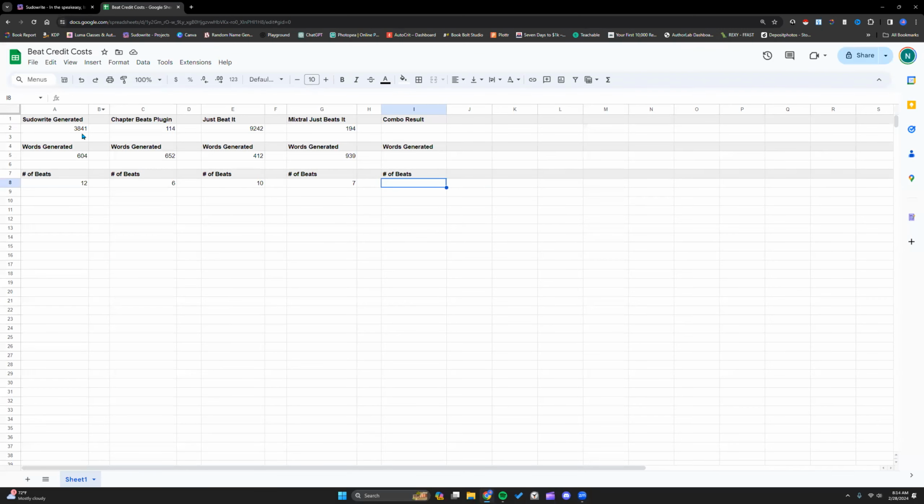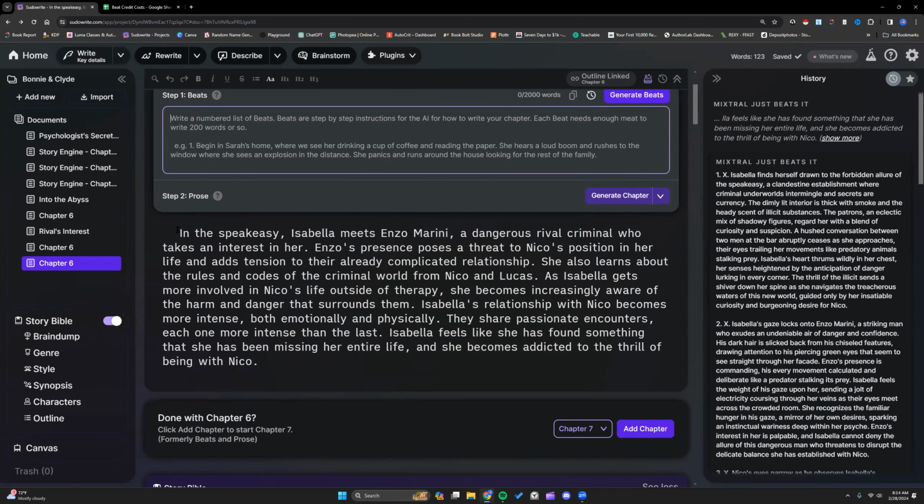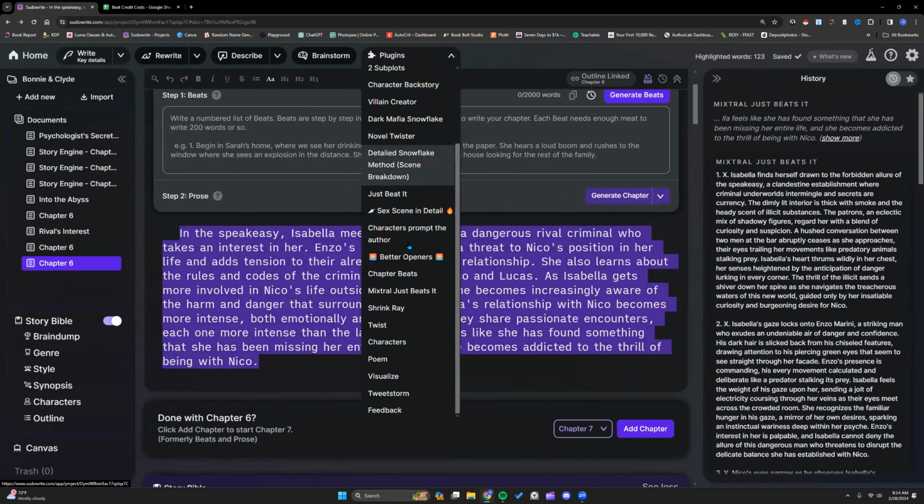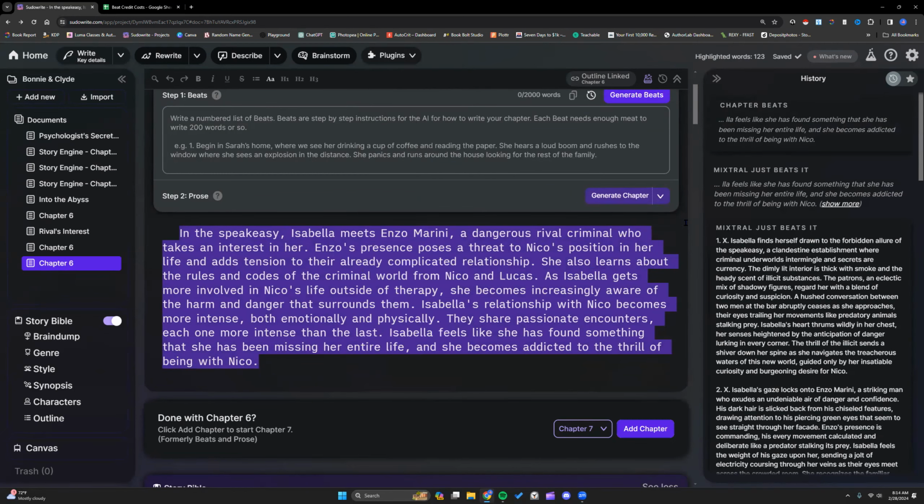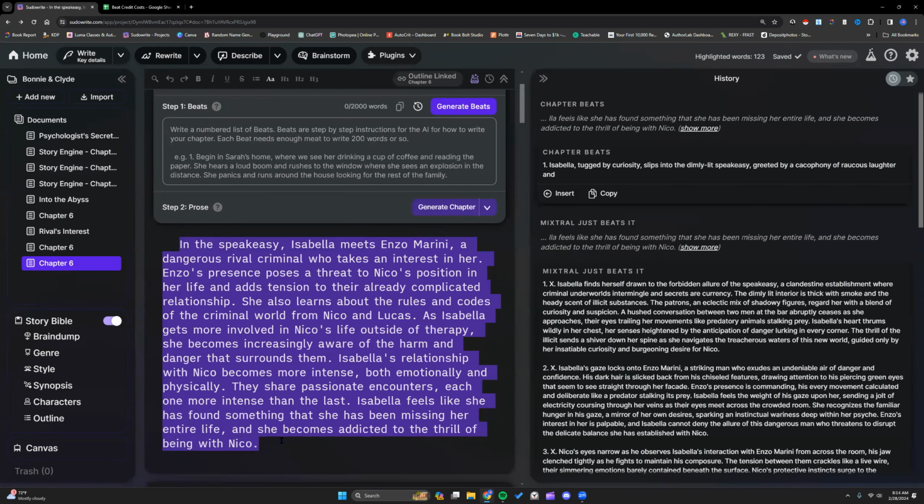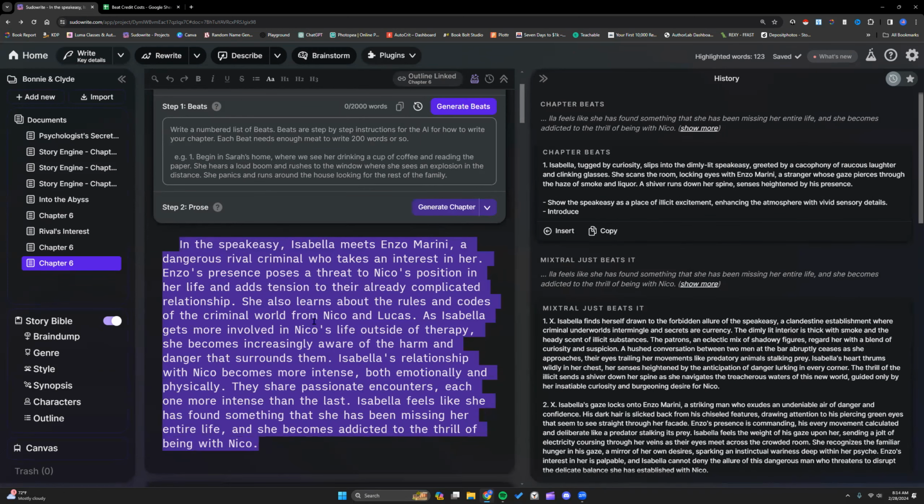So far we have Sudowrite generated beats at this cost, the new Chapter Beats plugin, the old Just Beat It plugin, Mixtral version. So now we are going to combine the Chapter Beats and the Mixtral Just Beat It. So first, I'm going to run the Chapter Beats plugin. Again, this is just on my chapter summary, but you could do it on the Sudowrite generated beats.